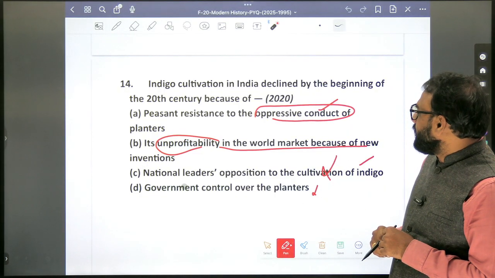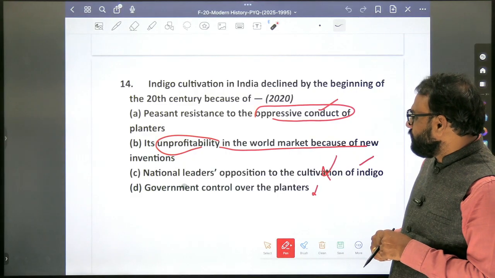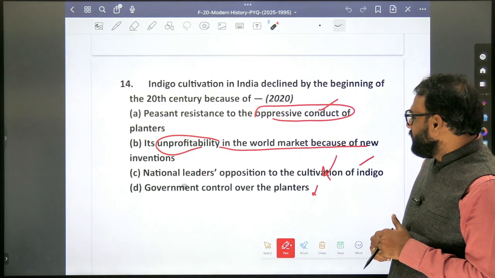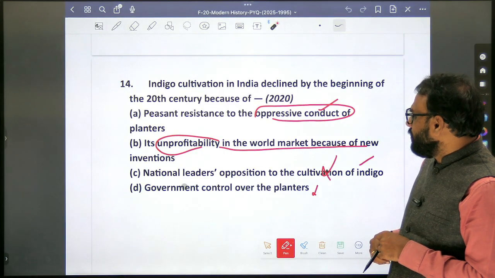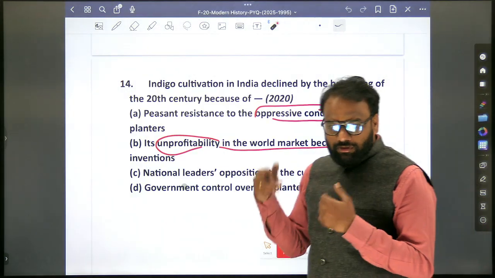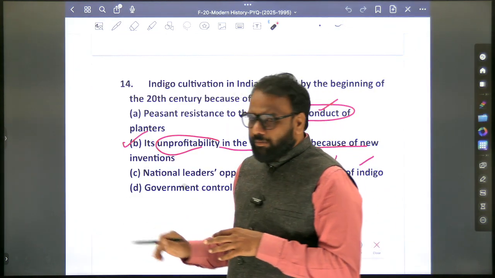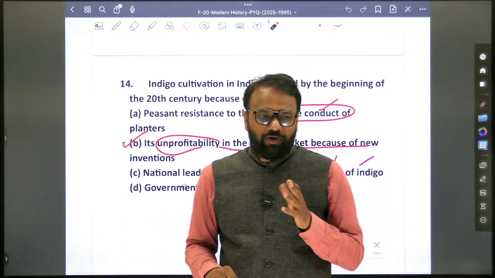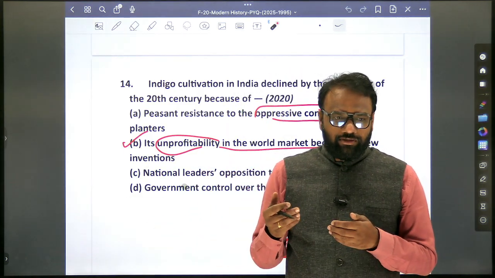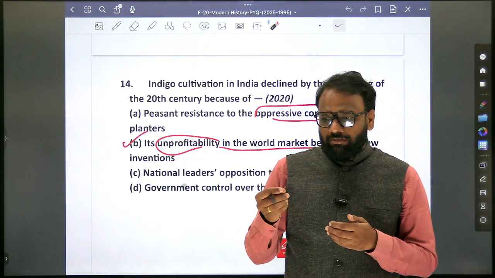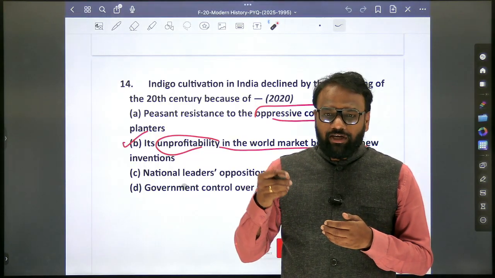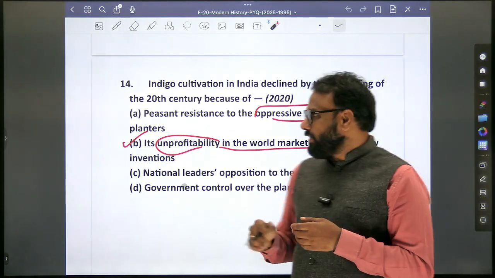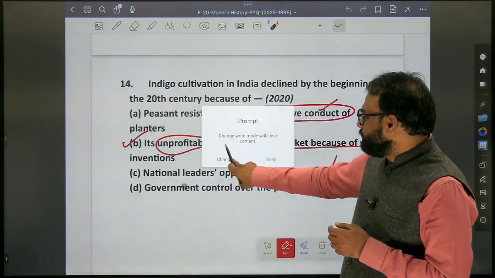Indigo cultivation in India declined by the beginning of the 20th century because of its unprofitability in the world market because of new inventions. Peasants' resistance to the oppressive conduct of planters. Okay, so here you just take it as B, but in the examination it will cause confusion, because you have read so many things. So one thing that we have learnt will interfere with the others. So here answer is 2.